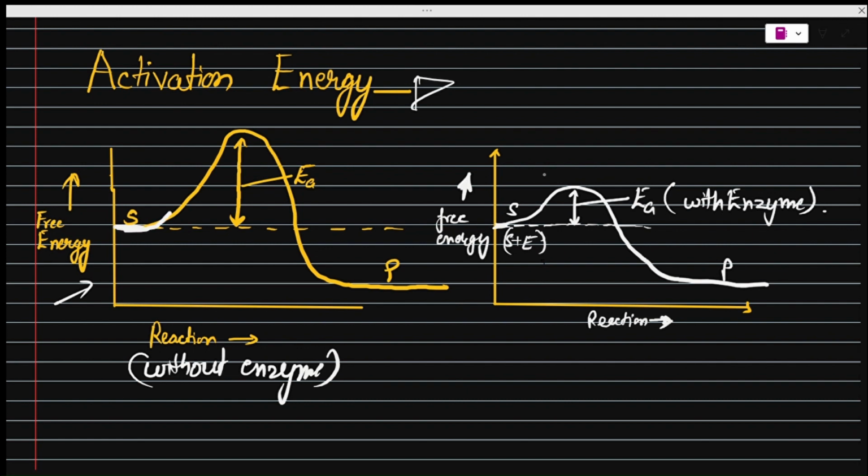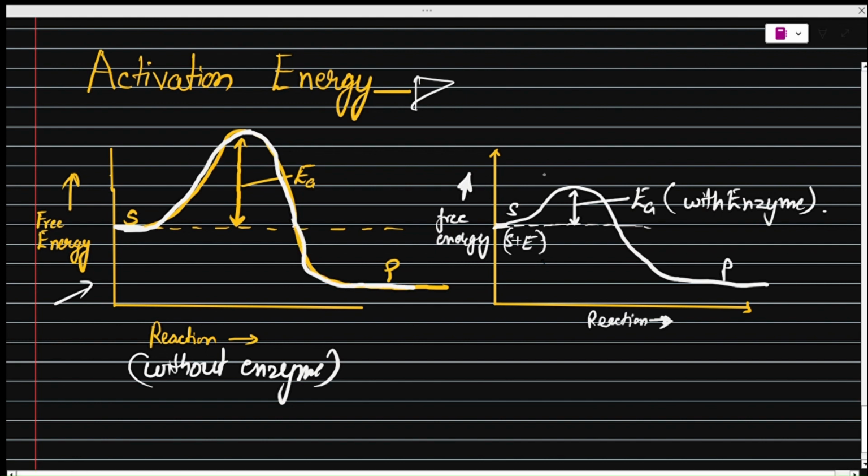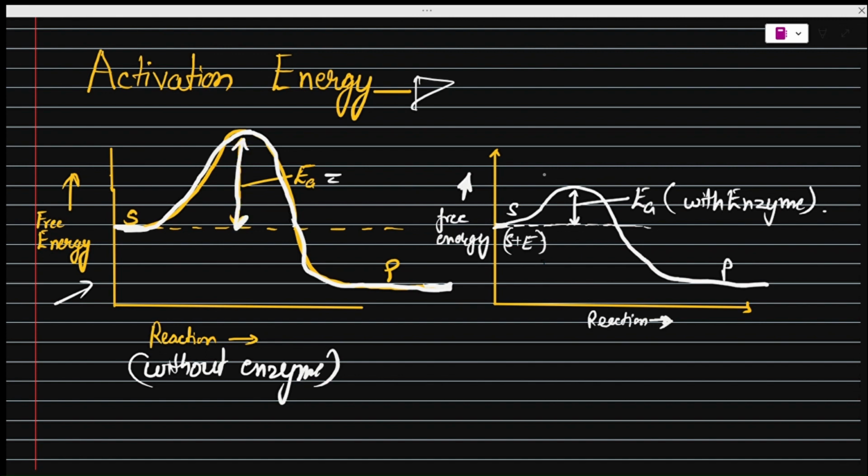When sufficient energy is given to this substrate, only then is it converted into product, or you can say broken down into product. Let us say the activation energy needed for the substrate to convert is EA, which is 100.